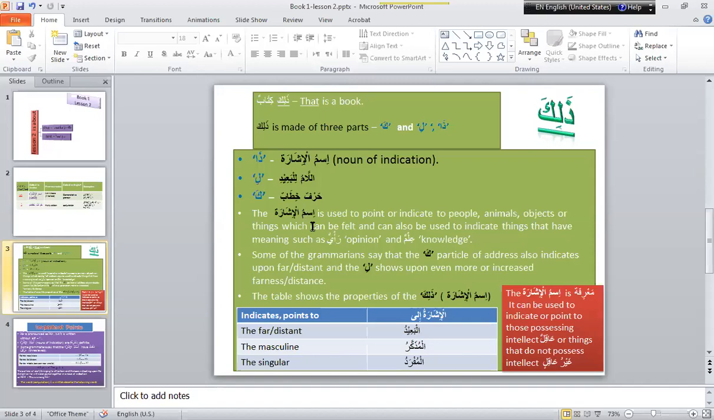Now, ismul ishara is a demonstrative pronoun. It is singular. Asma'ul ishara means the nouns, the demonstrative pronouns in plural form. Ishara means signal.